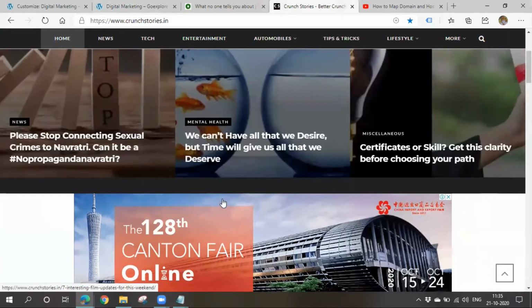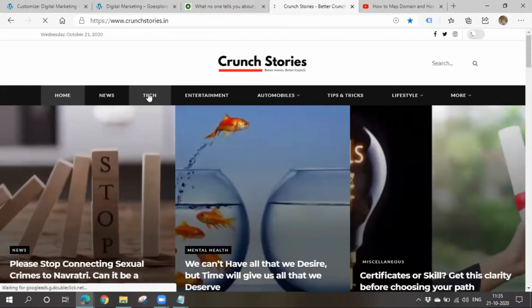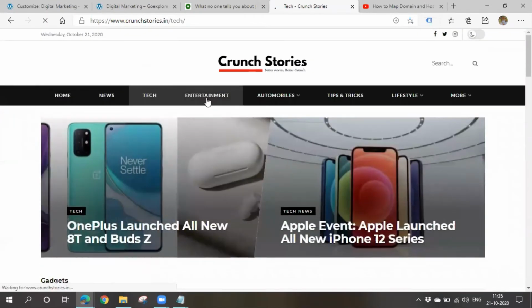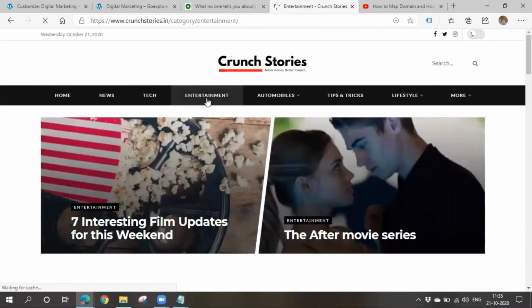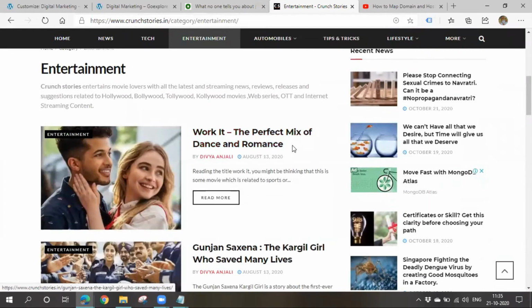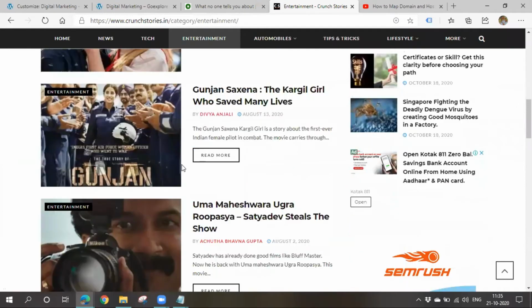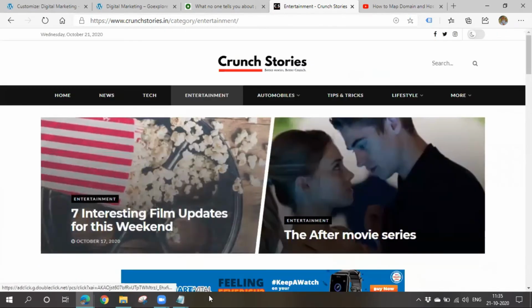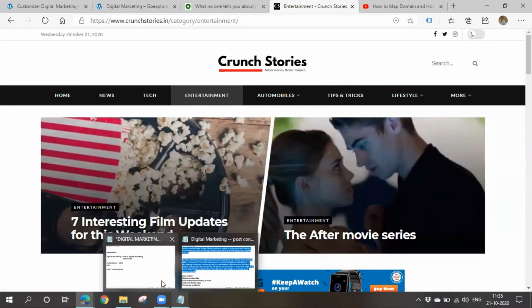So if you see here also, only technology related things will be present in this page. If you go for this entertainment category, only entertainment related things or movie related things will be present, so people can find it easily. That's why we use categories, in order to categorize various things.